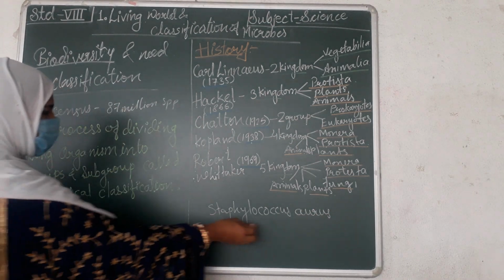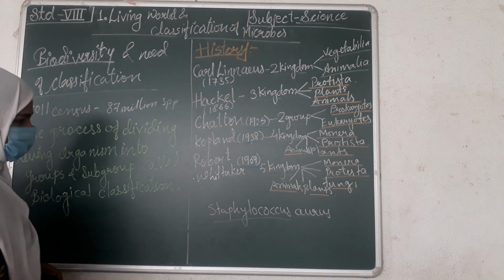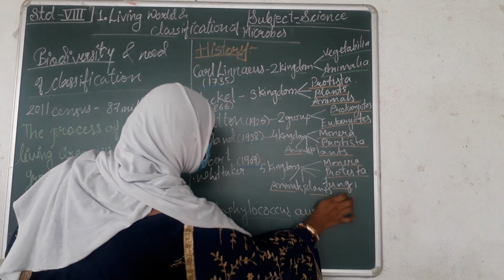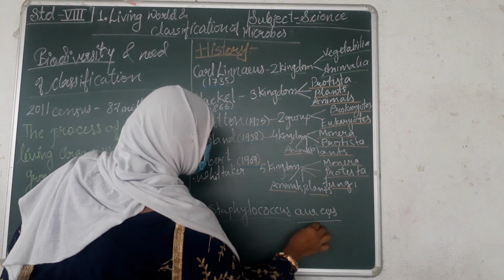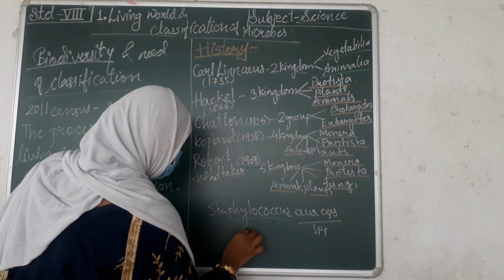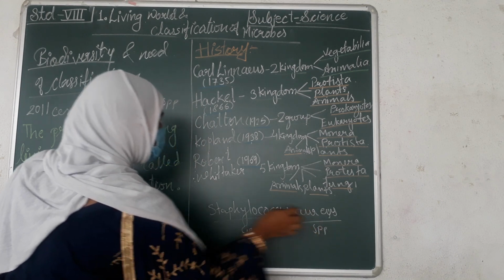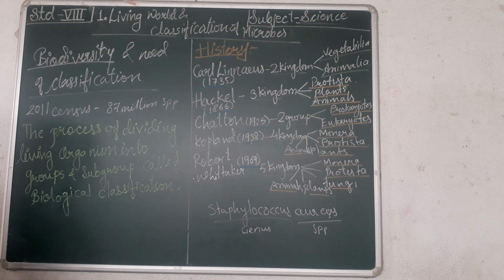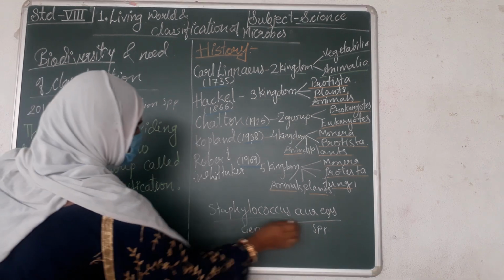Here, Staphylococcus is the genus and aureus is the name of the species, right? So in that way, by using the binomial nomenclature, we name the microorganisms.